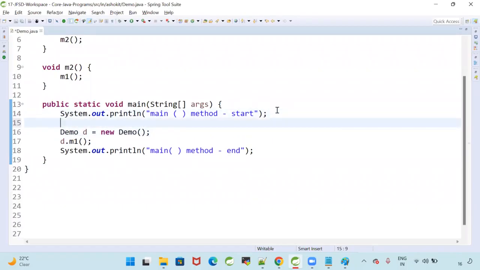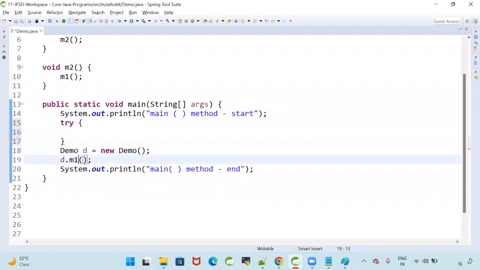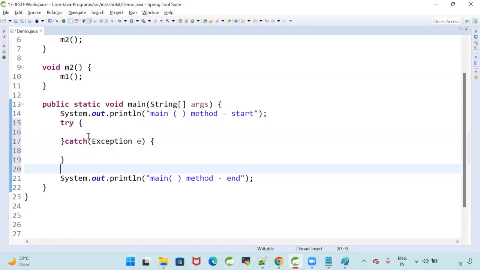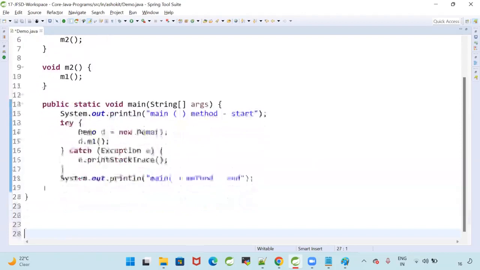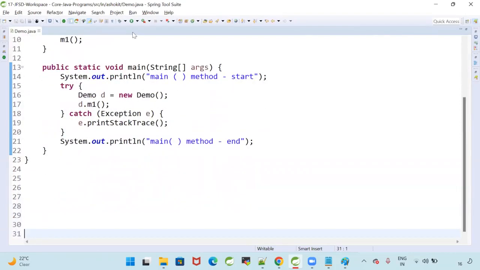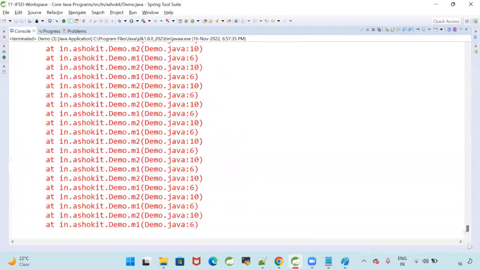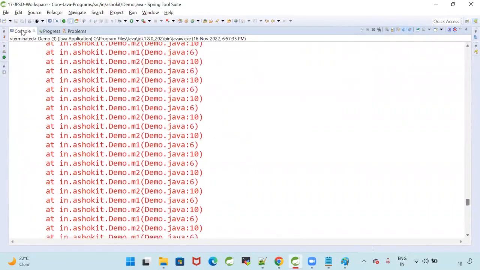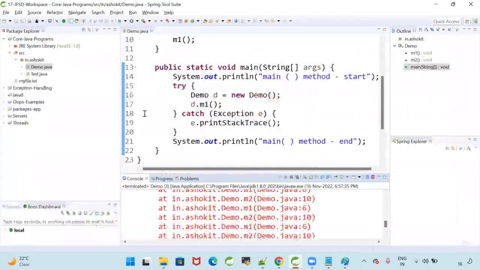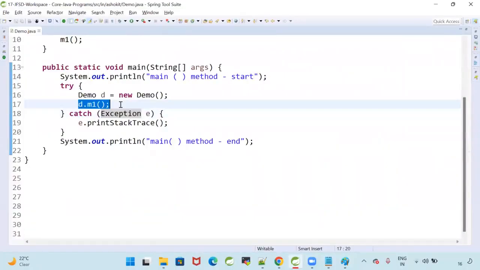Now let's try. I'm putting a try block and a catch block. Inside this I'm writing Demo d = new Demo(), and e.printStackTrace. When I write that in the try block and execute this, is it terminating gracefully or abnormally? Abnormally. You may think, sir, your catch block is trying to catch the exception, but we are getting the error. Can we catch that error?